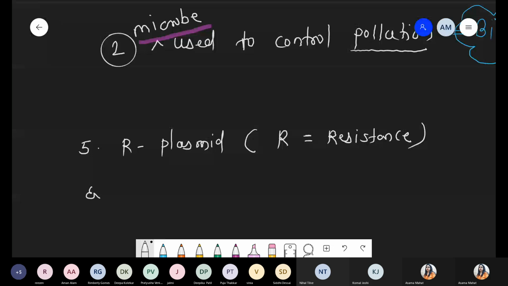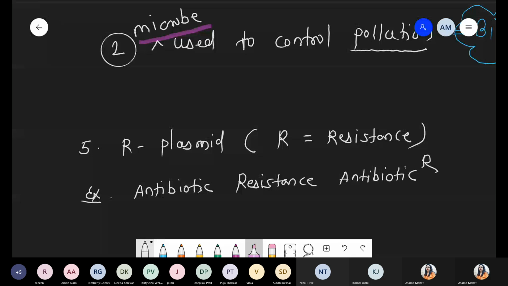For example, on a plasmid, antibiotic resistance sites are present, and such a condition is represented by antibiotic R. R means what? R represents the resistance condition.